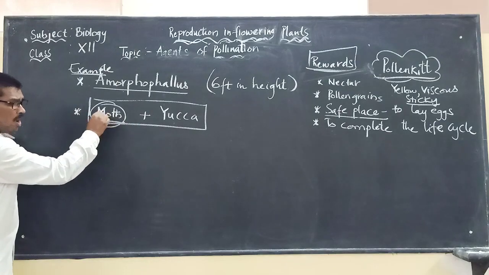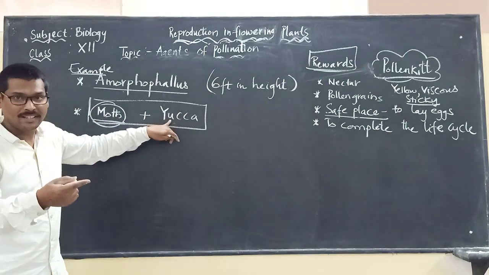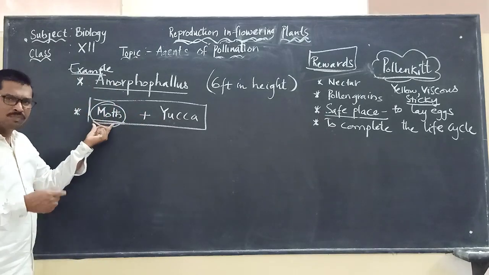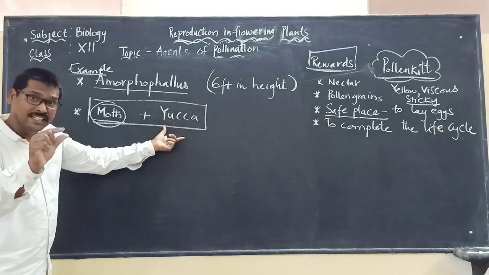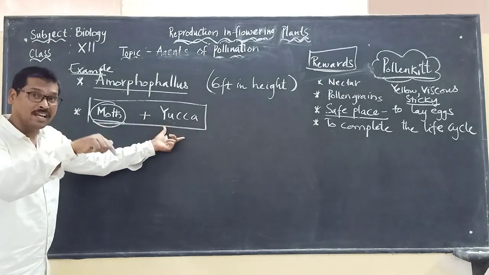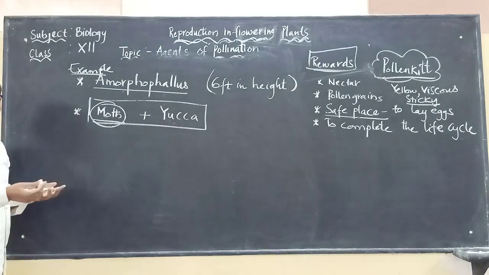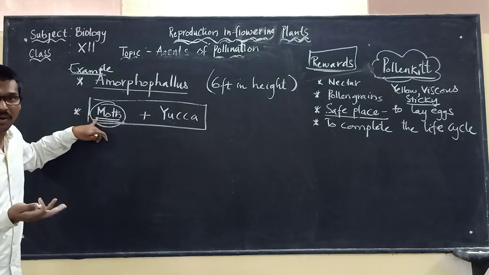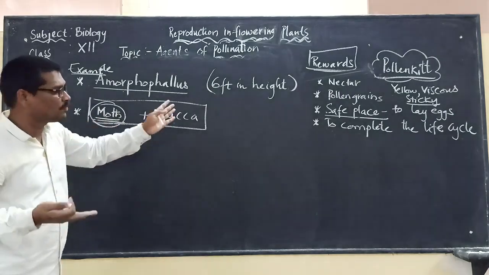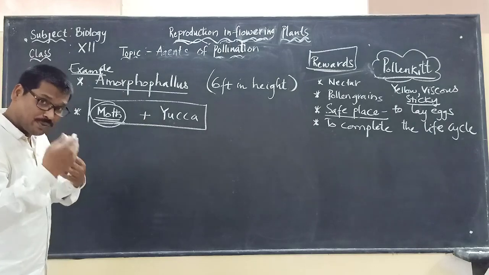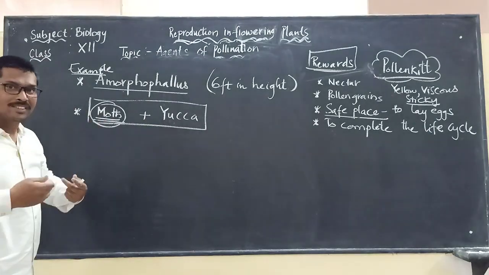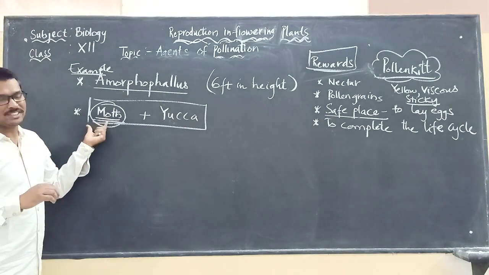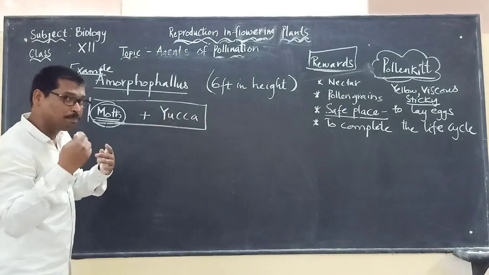Why? Because the moth insect will be visiting the yucca plant, laying the eggs in the locules of the ovary and in the flowers. During which, what is it leading to? Pollination. It helps in the process of pollination because the moth may be visiting many flowers of the yucca plant, and when it visits, it will be carrying what? The pollen grains. So when it visits different flowers, it is helping in the process of pollination, and that's how the yucca plant will get pollinated.